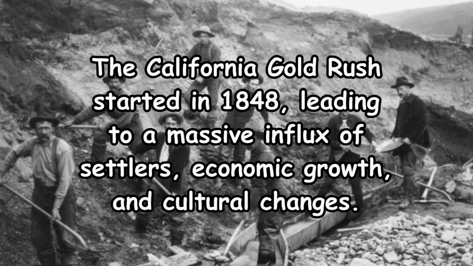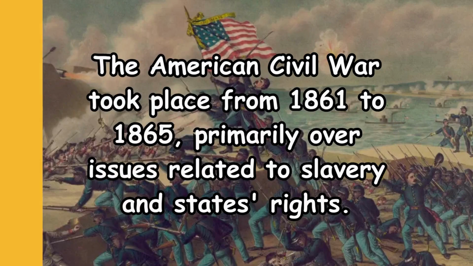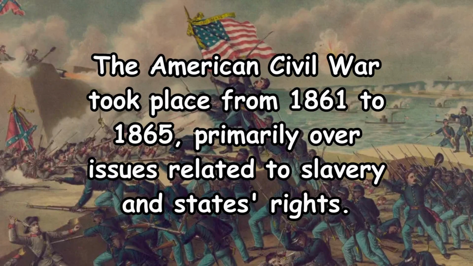The California Gold Rush started in 1848, leading to a massive influx of settlers, economic growth, and cultural changes. When was the American Civil War fought, and what were the main causes of the conflict? The American Civil War took place from 1861 to 1865, primarily over issues related to slavery and states' rights.